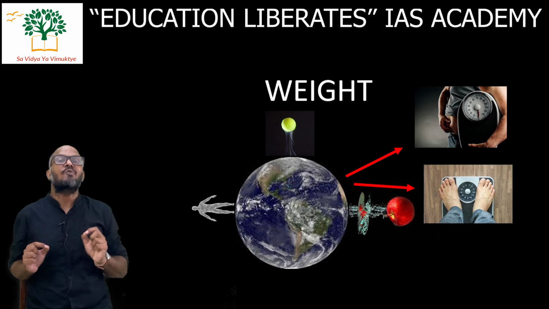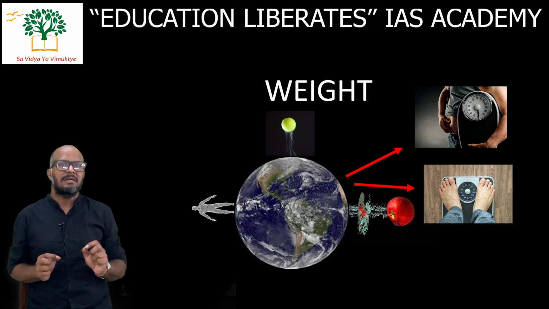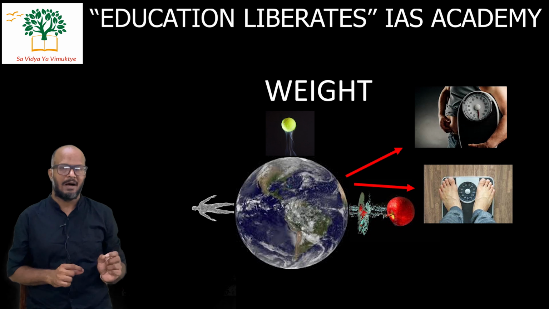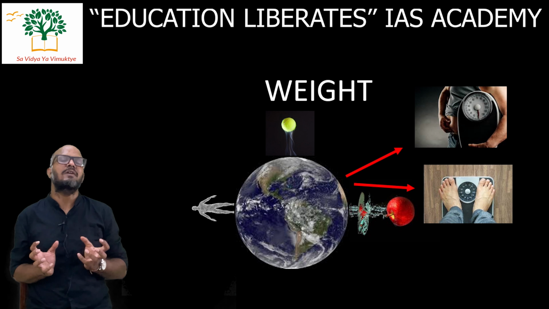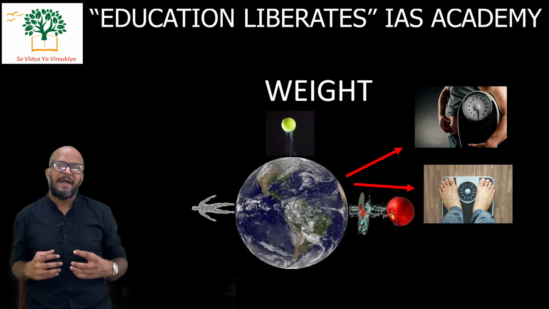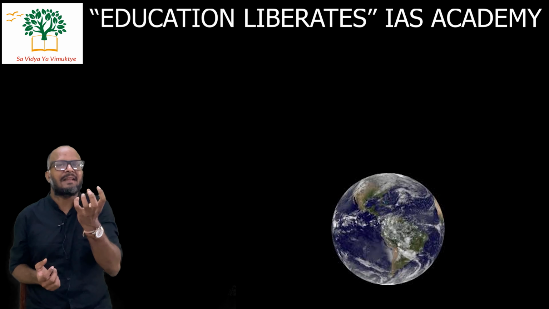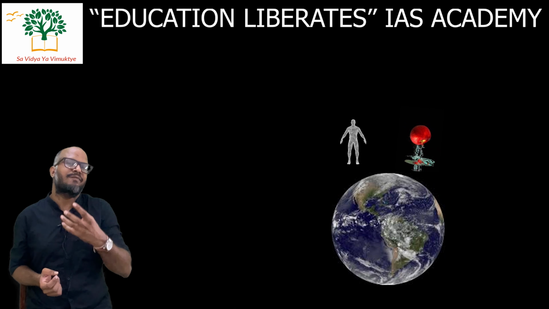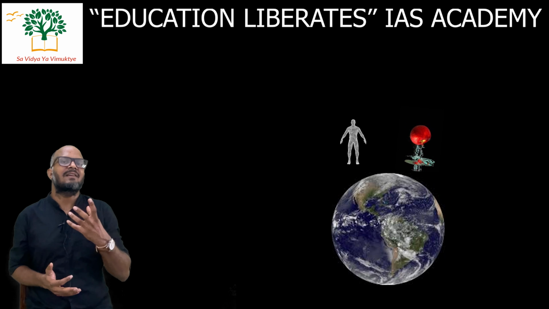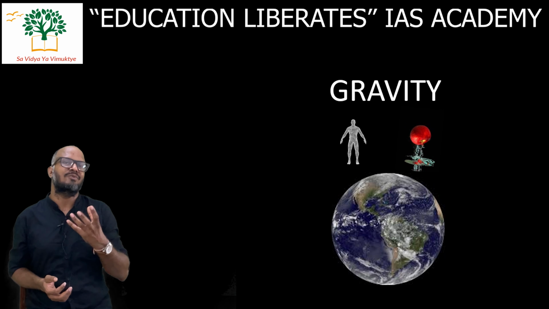So weight is not possible without mass. Weight is different from mass. So if Earth did not exert a force on the objects, they would not feel weight, but mass will be there. Now because of exertion of this force by the Earth, it creates an acceleration in a free body. This acceleration is called as acceleration due to gravity.